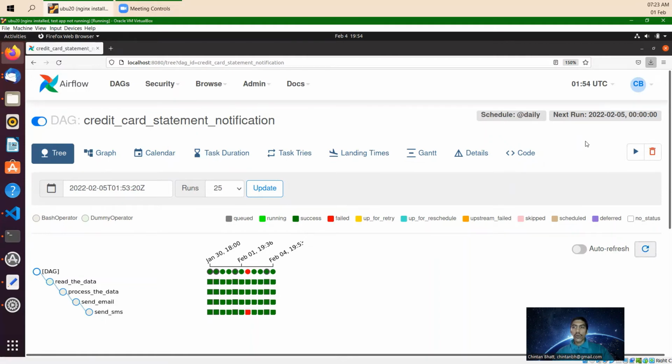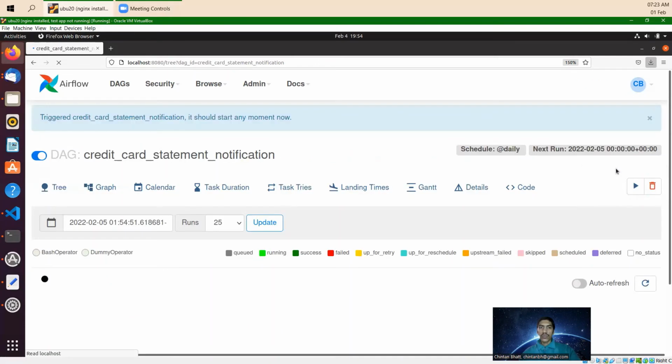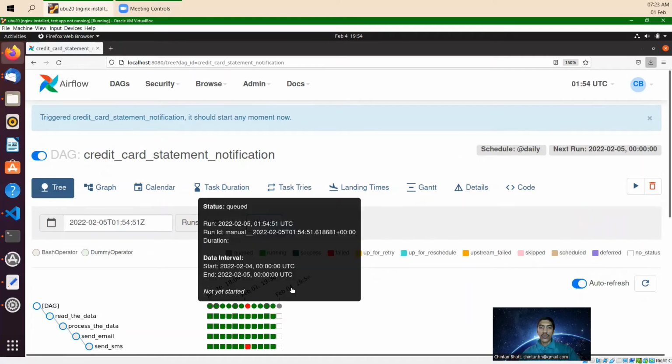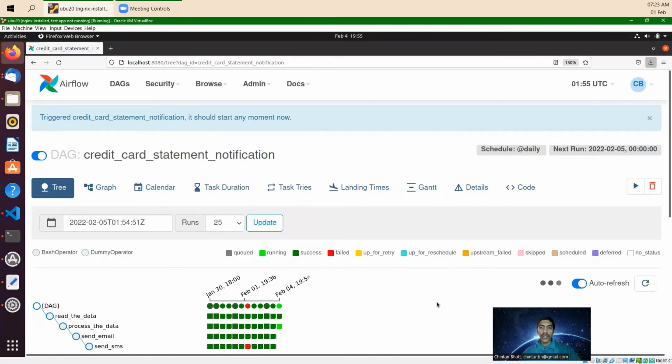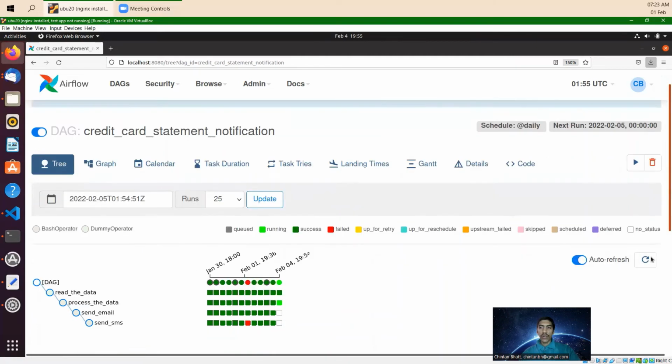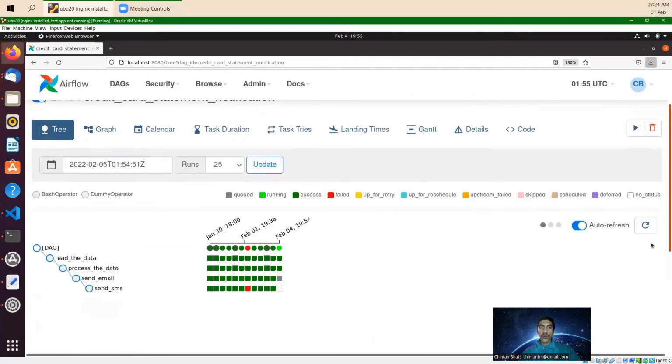We can also manually trigger from here. So let's trigger the DAG. I just triggered it here. See, it's triggered and queued, so see the status queued. Okay, running. This is completed. It's loading with auto refresh. It's queued, right? So this is how it will go.